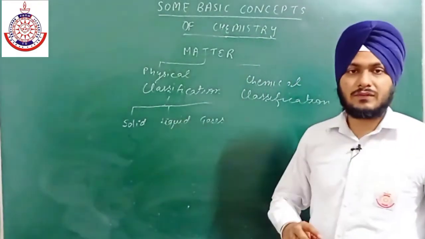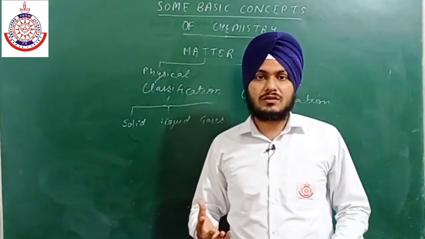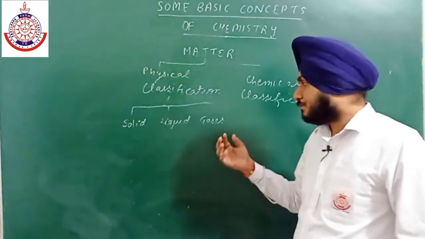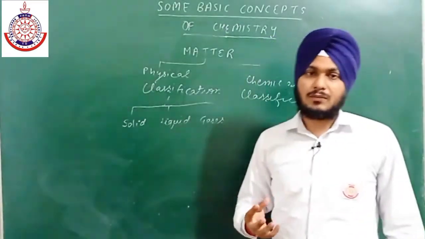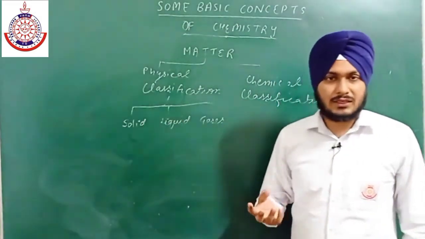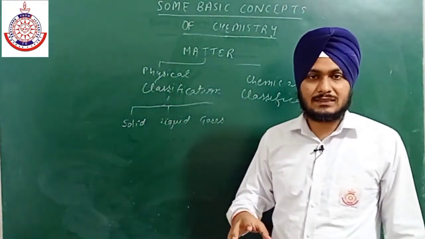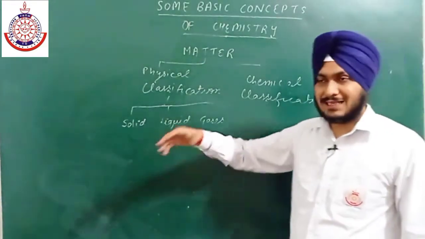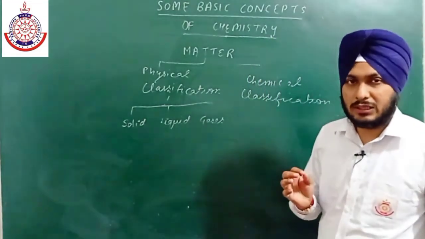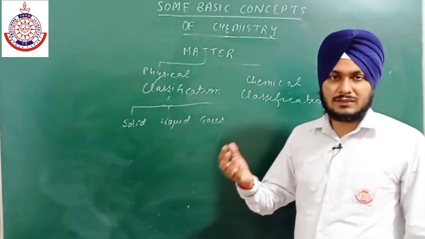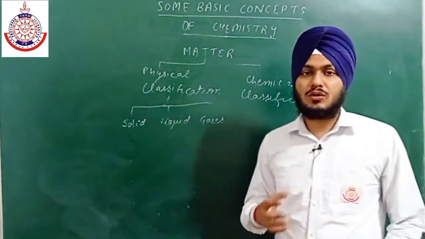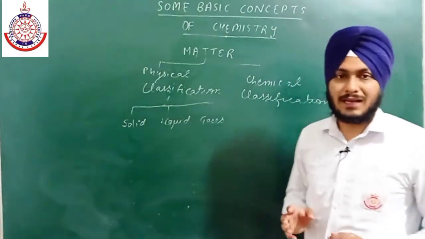Second point of difference, in solids, the intermolecular forces are very strong. In liquids, the intermolecular forces are in between solids and gases. And if we talk about gases, the intermolecular forces are the weakest. Then the third point is on the basis of their intermolecular distance, intermolecular space. In solids, as they are rigid, their intermolecular space is negligible or minimum. In case of liquids, the intermolecular space is in between solids and gases, and in case of gases, the intermolecular space is very large or maximum.